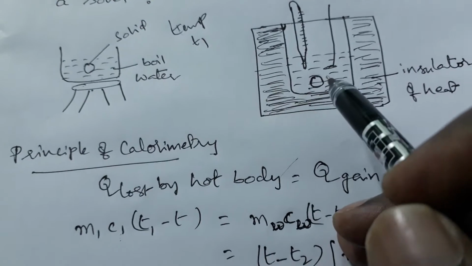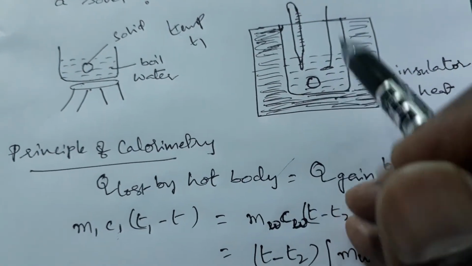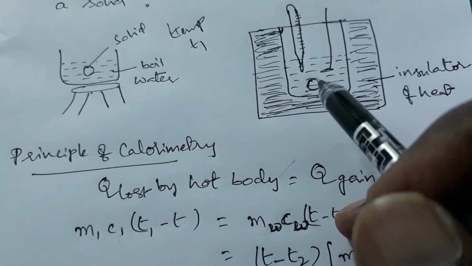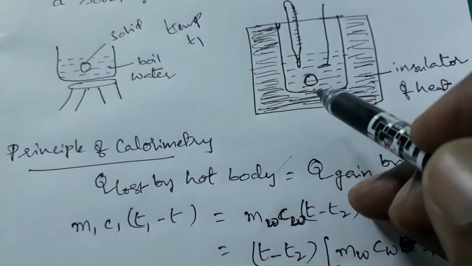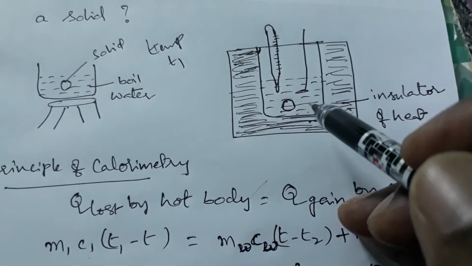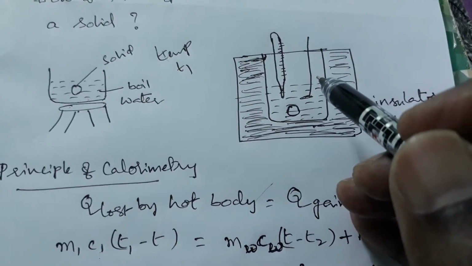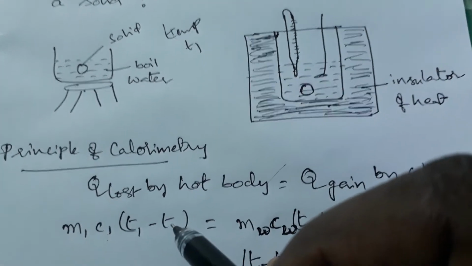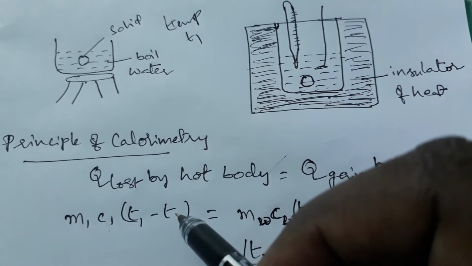Now when you drop the ball in the water, what will happen? The temperature of the water rises up to T, the mixture temperature. The beginning water temperature is, for example, T2, and it rises up to T. This is the middle temperature, not cold, not hot.